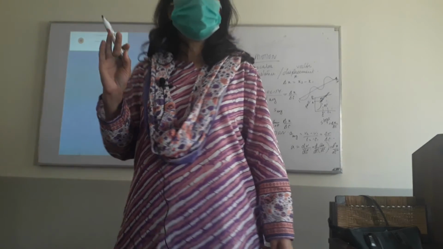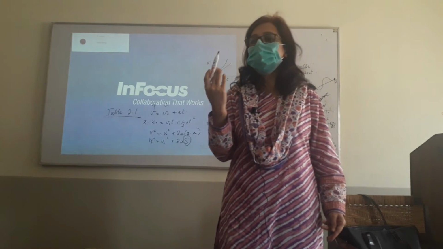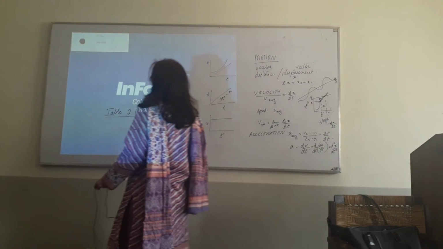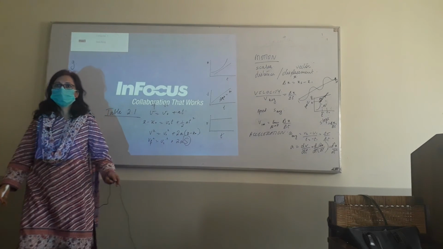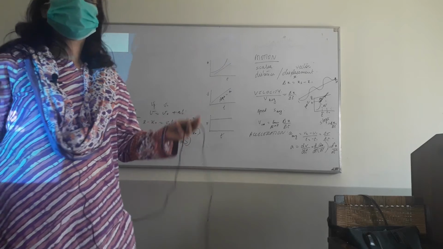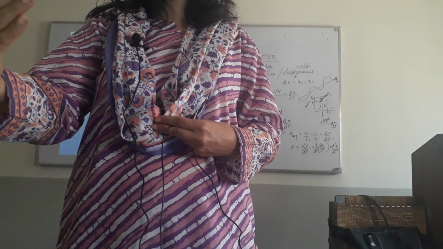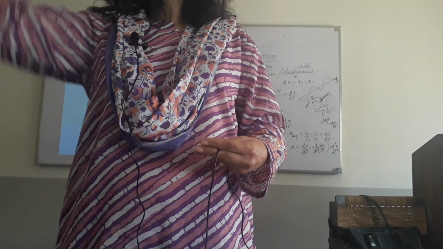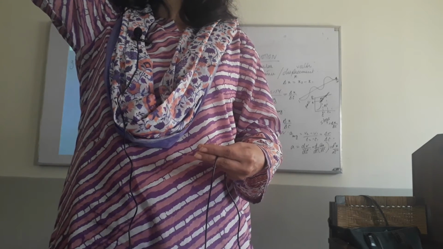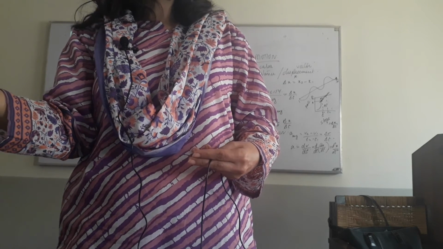Another concept, this is like a revision of what you've done in your previous high school, FSC, whatever. Another concept is free fall or g. What is g? Acceleration due to gravity. It is a basically, but for example, when I am driving a car it is the acceleration in the horizontal direction. But g is whenever you drop something, it goes down because of gravity, and therefore this is called acceleration due to gravity.